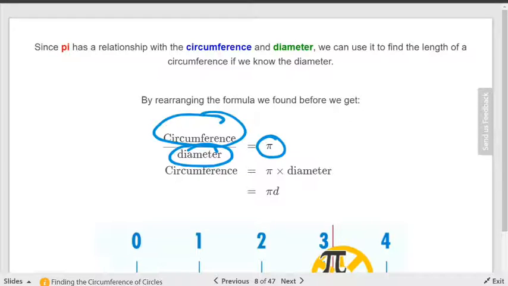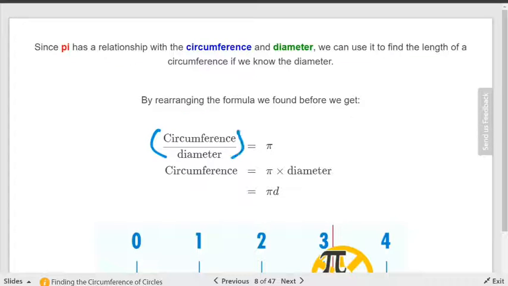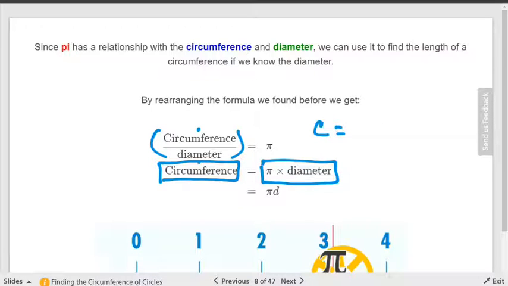Well, if that's the case, then I can get rid of this fraction. Remember, what does a fraction bar mean? What operation? Divide. And what's the opposite of divide? Multiply. So instead of circumference divided by diameter, we can leave the circumference over here and change it to pi, not divided by, but the opposite, which is multiply by the diameter.